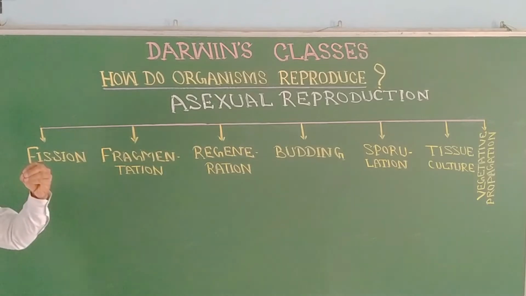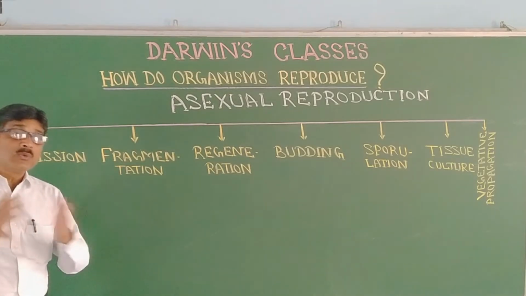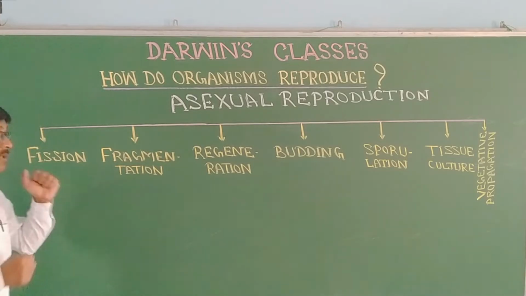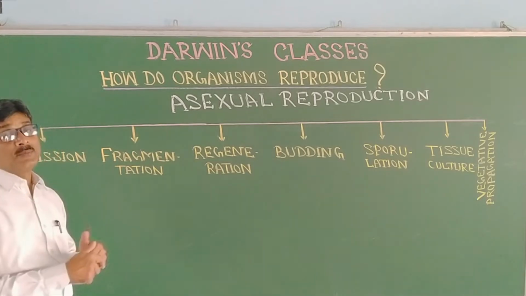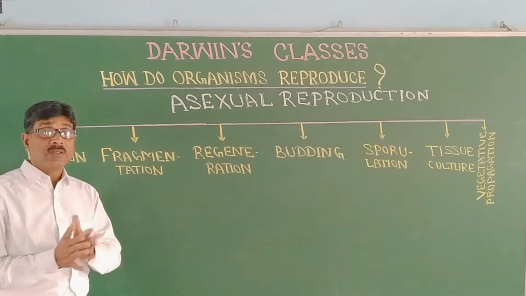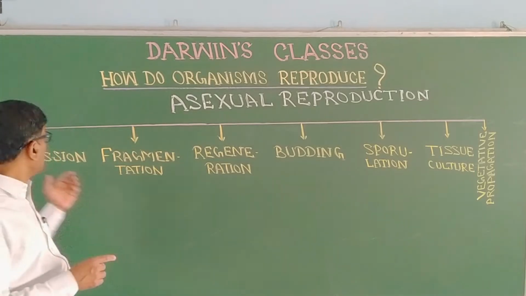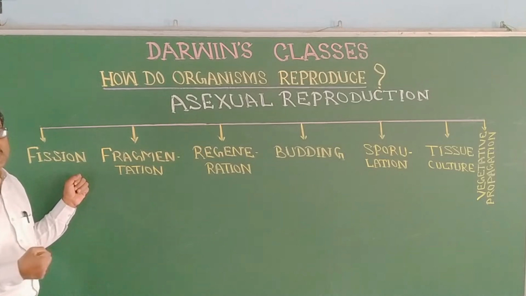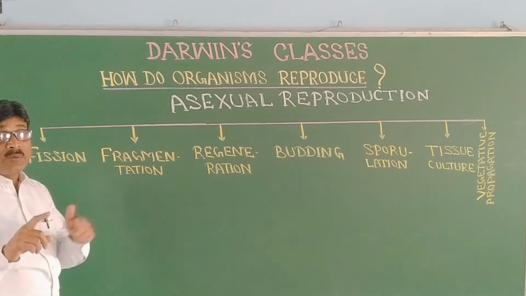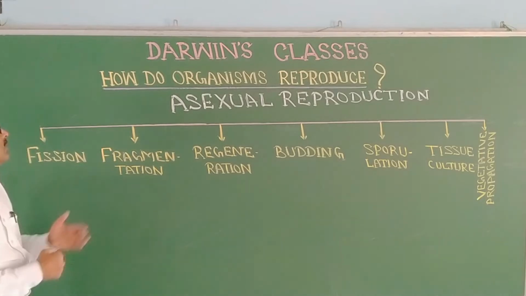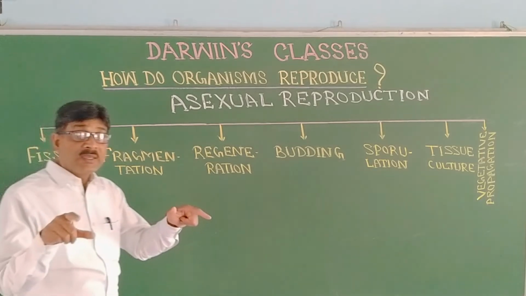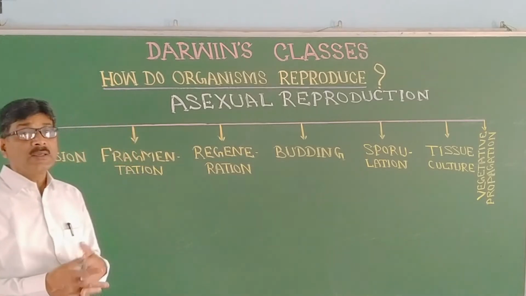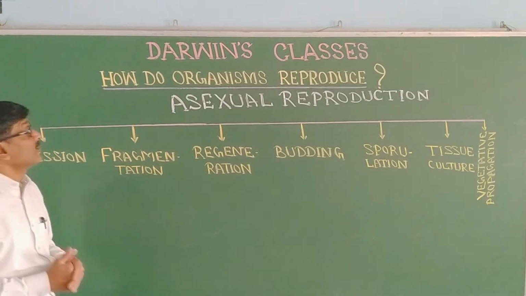Fission is directly breaking down into two or more than two. That means binary fission or multiple fission. In case of amoeba, in case of Leishmania, paramecium, it is binary fission, and in case of plasmodium it is multiple fission. In case of adverse situation, amoeba reproduces by multiple fission. Fragmentation, that means breaking down into different parts, into segments. In lower organisms like algae, Spirogyra, there is fragmentation.